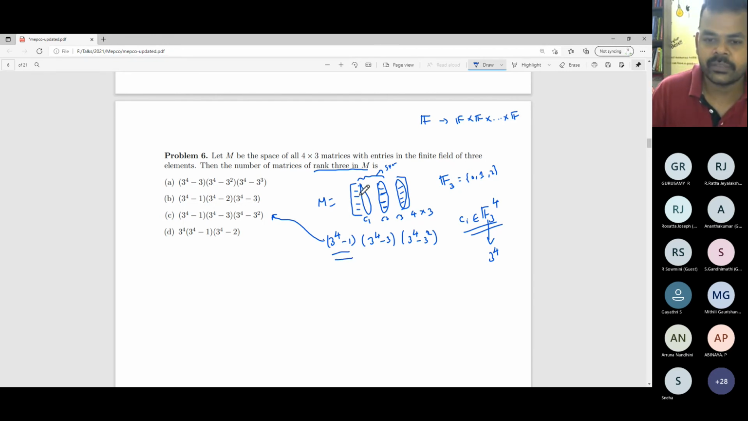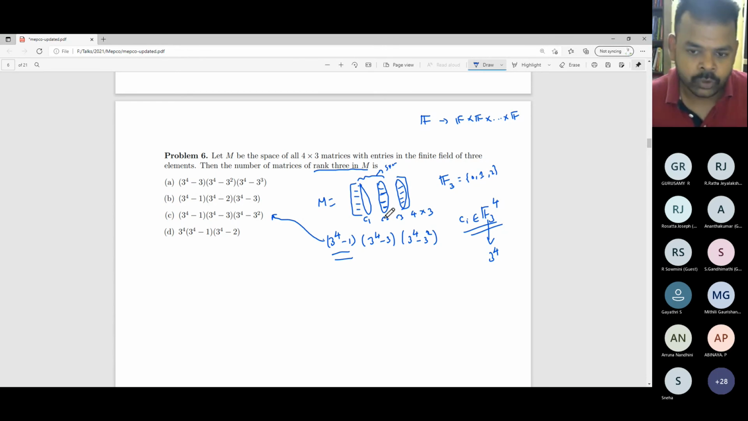The number of choices for the first column is 3 power 4 minus 1. Now let us focus on the second column. For the second column, I had to choose it linearly independent. Linearly independent of what? We have to choose the column vector C2, which is linearly independent of the first column vector C1.